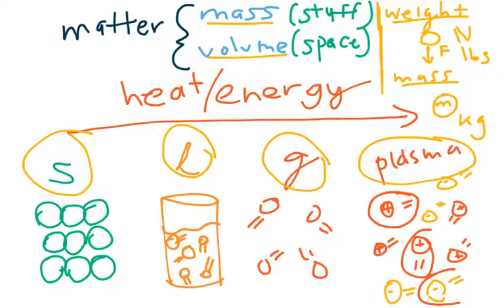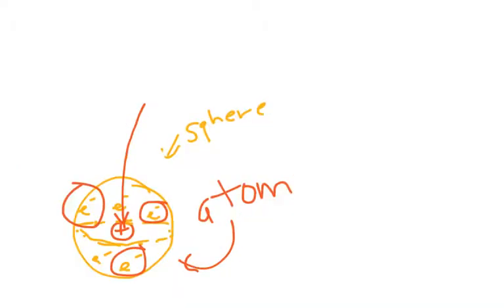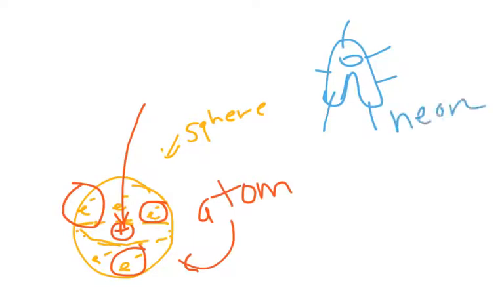So if you've ever seen a neon light before, let me try to draw a neon light right here. Let's just say this is a neon light, and it's bright and shooting out light. These neon lights have a gas called neon, which when exposed to electricity with high enough voltage will turn into a plasma and glow vibrantly. Because the sun is so hot, most of the sun is actually made of plasma.